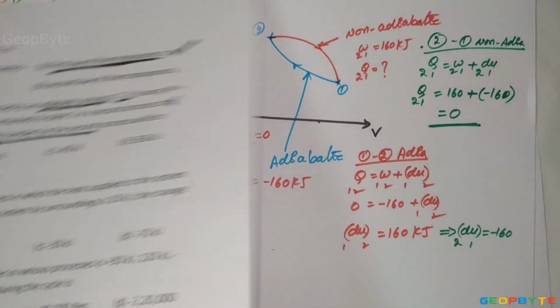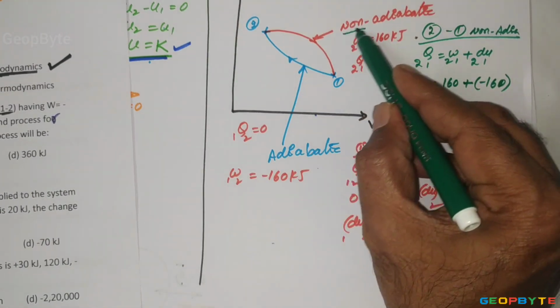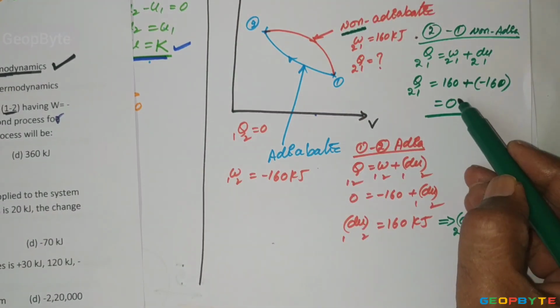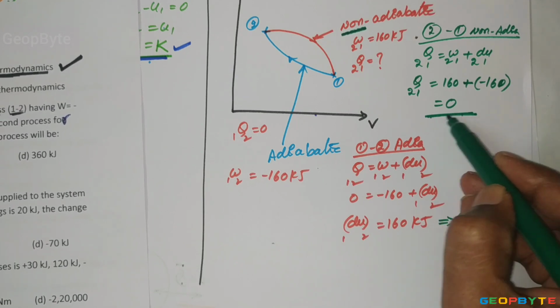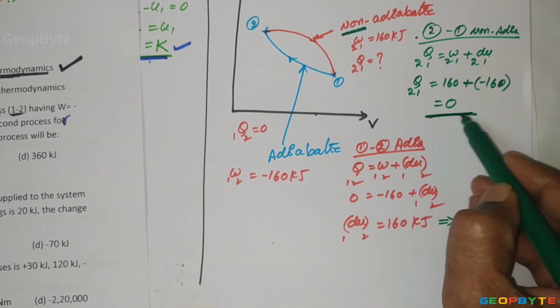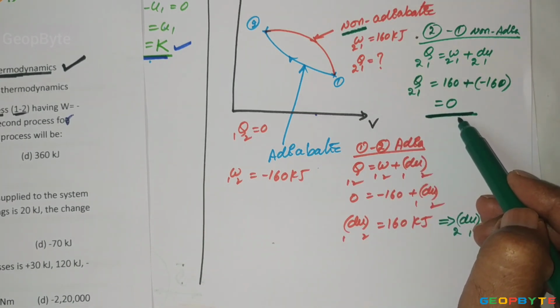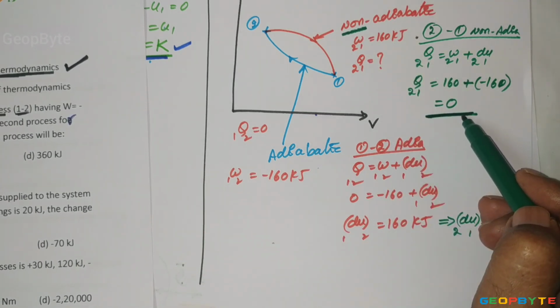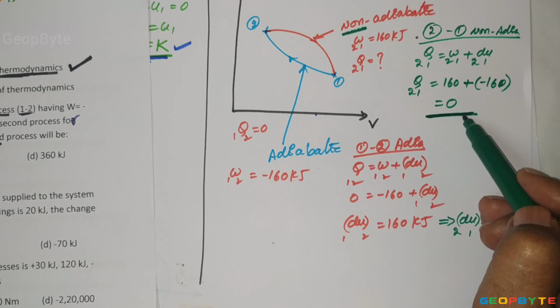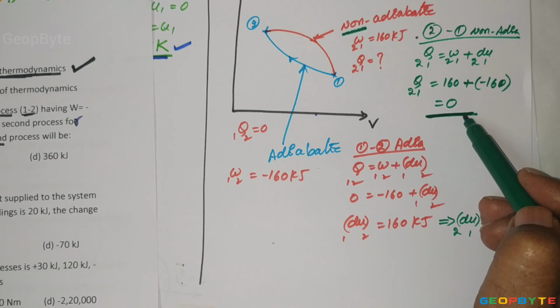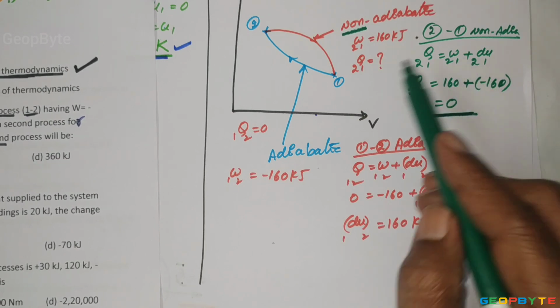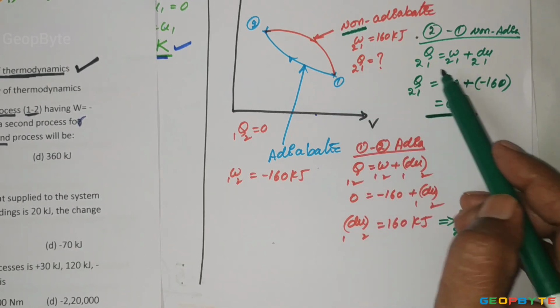Though we assumed that this is a non-adiabatic process, since we got Q21 is 0 and Q12 is 0, therefore it is also an adiabatic process, because Q is 0. But the thing is, two adiabatic curves never intersect.